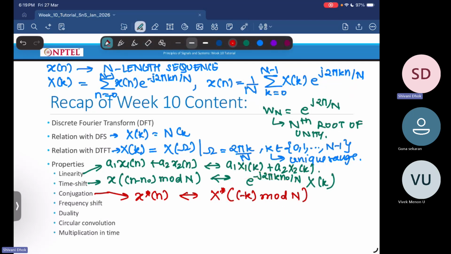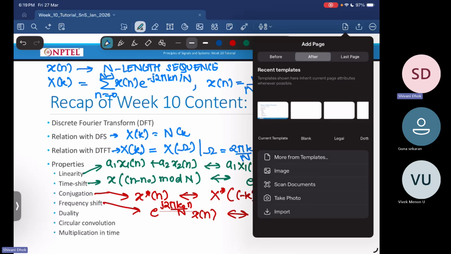We have circular convolutions. Then we saw frequency shift. So e power j 2 pi k naught n by N into x of n has a Fourier transform as X of k minus k naught modulo N. Then the other property that we looked at was duality property.